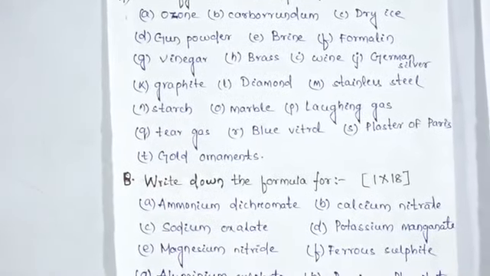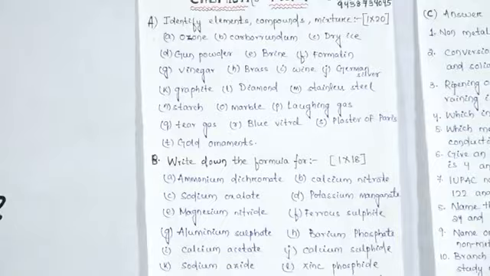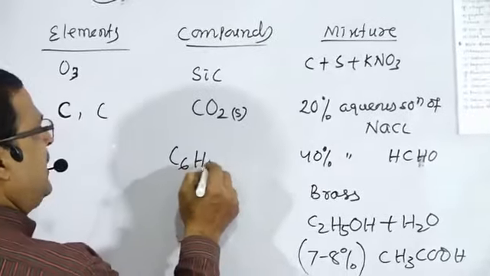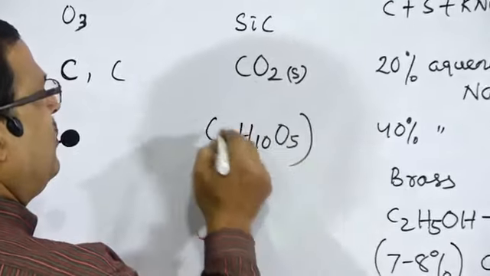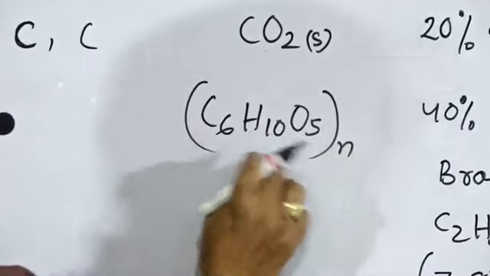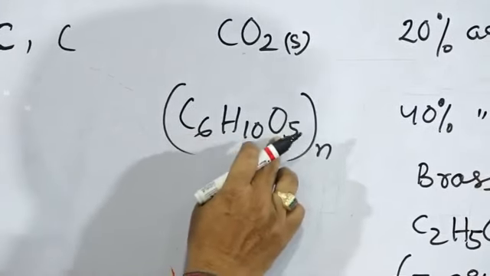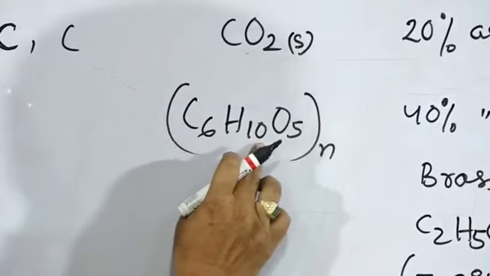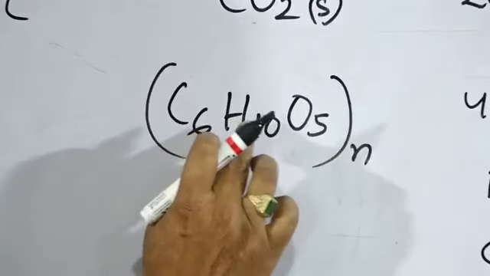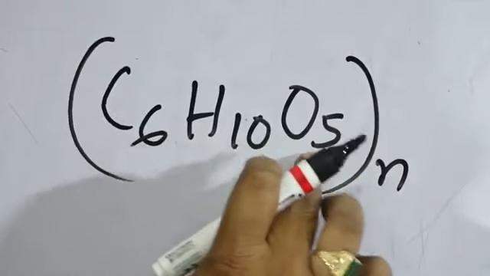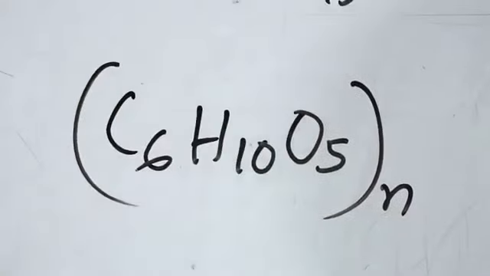Starch, starchy materials. Starch is an example of a compound having the formula (C6H10O5)n. That is a compound. Carbon content 6, different kinds of elements combined in a fixed ratio of 6:10:5, that is carbon to hydrogen to oxygen. Therefore, that is a compound.